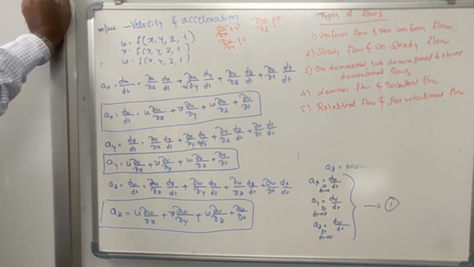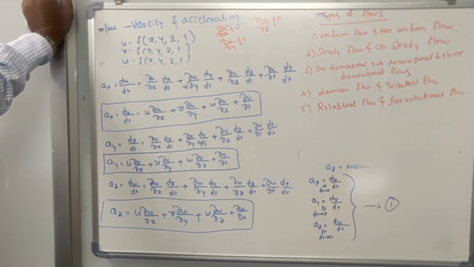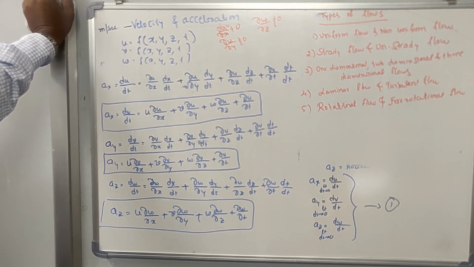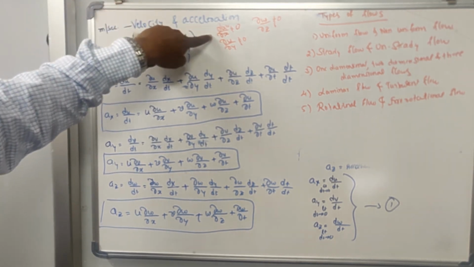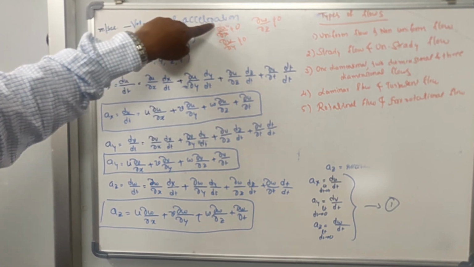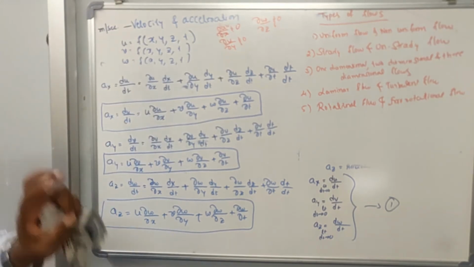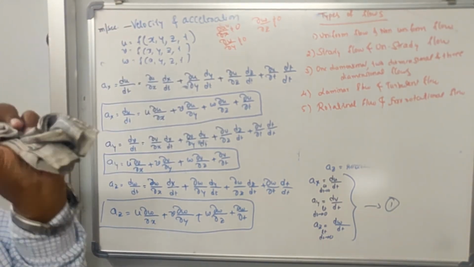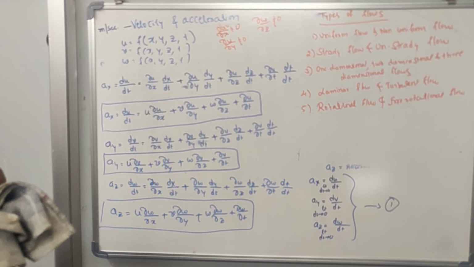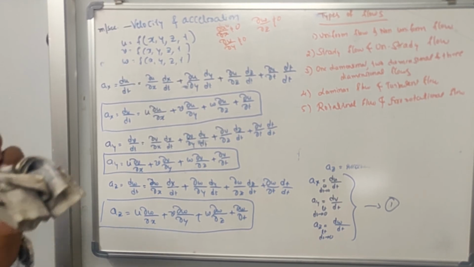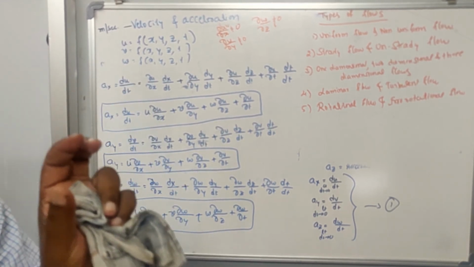Okay. The physical definition is very, very simple. If the velocity component remains the same in the x, y, z direction, it is uniform flow. If the velocity does not remain the same in the x, y, z direction, it is non-uniform flow. Or ∂u/∂x equal to 0, it is uniform flow. If ∂u/∂x is not equal to 0, it is non-uniform flow. Okay. So based on velocity and acceleration components, we are classifying whether the flow is uniform flow or non-uniform flow.